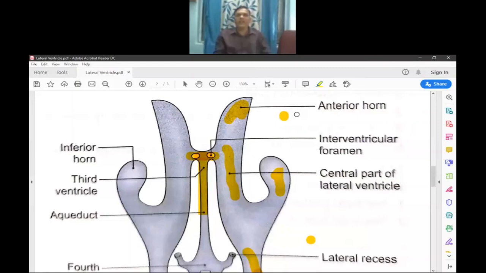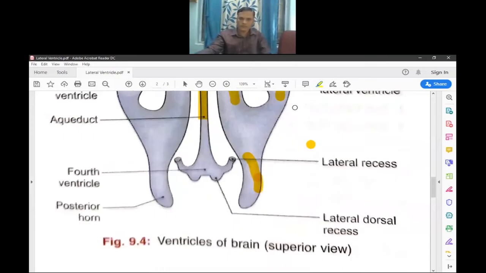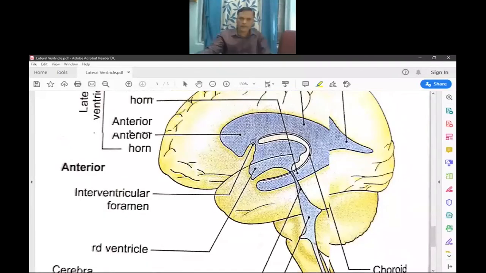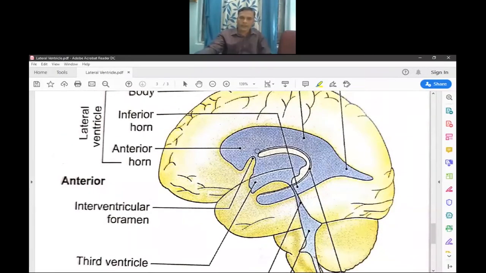So first, the central part. This area is the central part of the lateral ventricle.